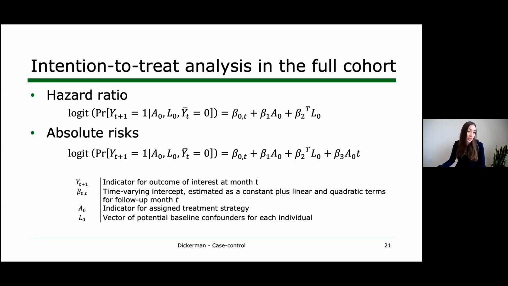Then if we want to estimate absolute risks in this cohort analysis, we would fit this same model, except it has an additional product term between treatment and follow-up time. Then we could use the predicted probabilities from this model to estimate each person's probability of colorectal cancer at each time under a given strategy. And then, of course, we can standardize those probabilities to the joint distribution of the baseline covariates.